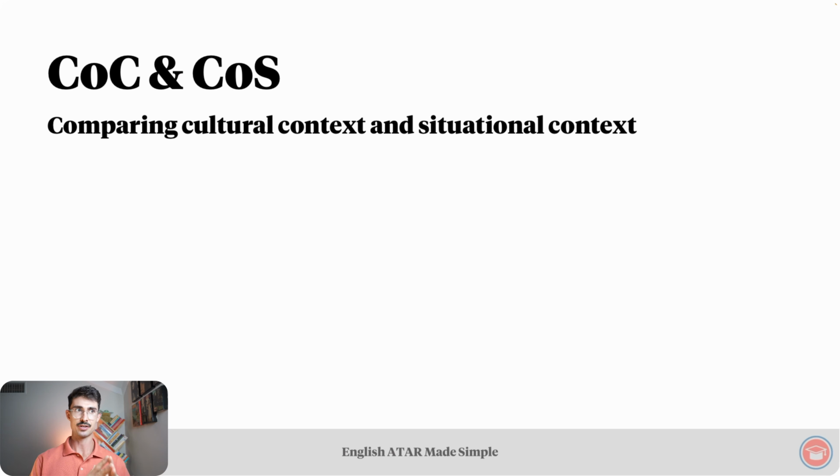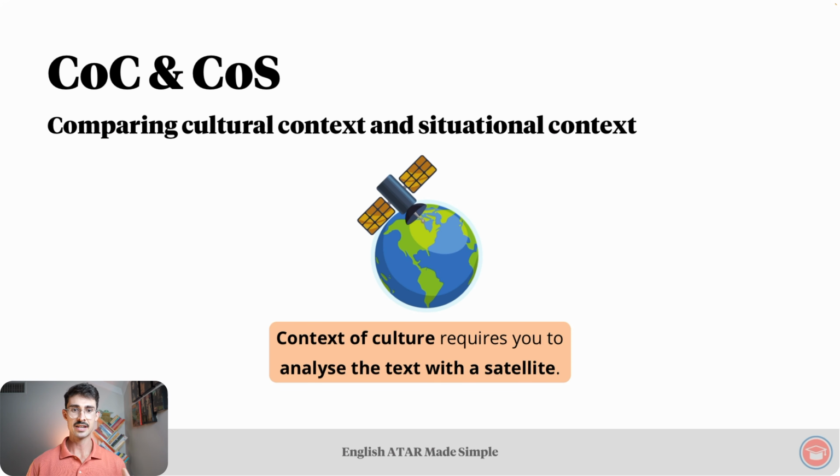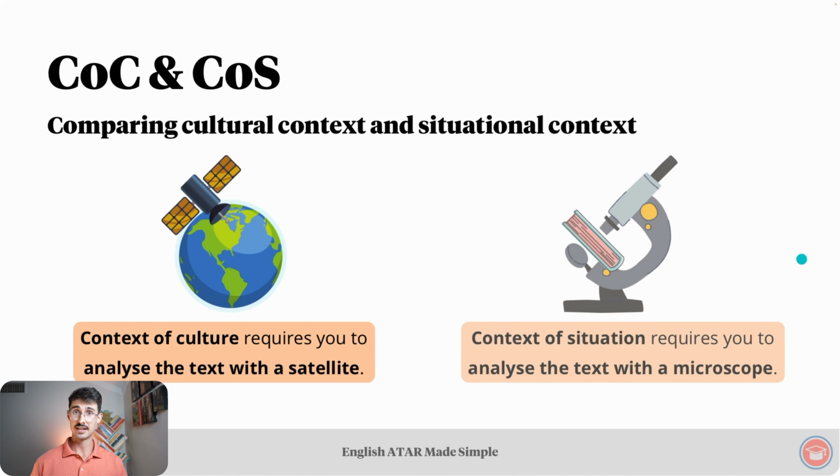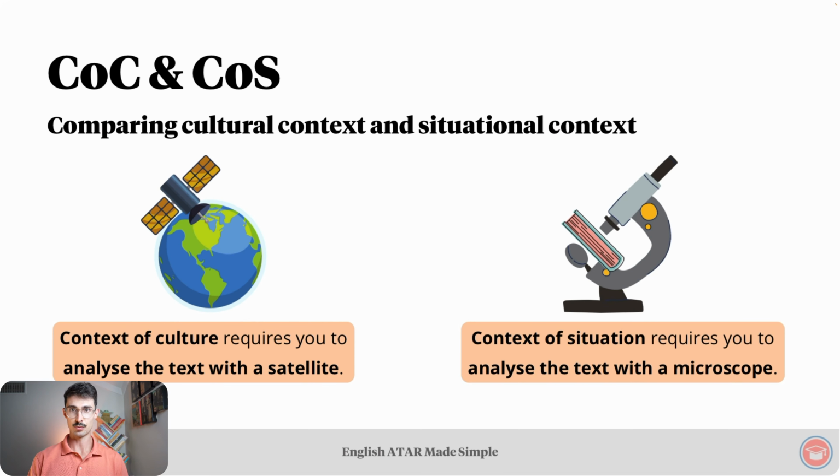I think the difference between context of production and context of reception is fairly easy because the first one, context of production, is creator focused, and the second one, context of reception, is audience focused. But the difference between these two types of context is a little bit murkier. In light of that, we can think of the context of culture as requiring us to analyze a text with a satellite. So we can see all the general things happening in the world and how they might influence the text's production and reception. On the other hand, we can think of context of situation as requiring us to analyze the text with a microscope.